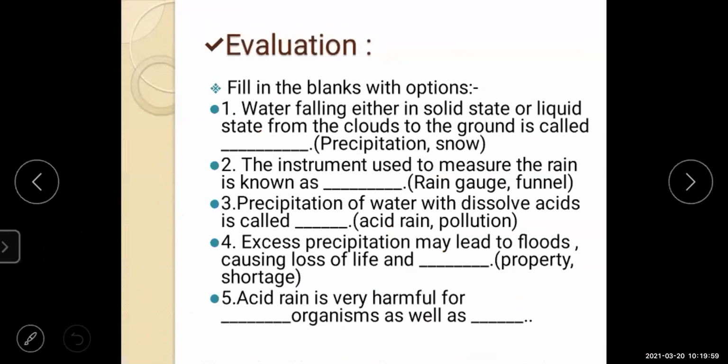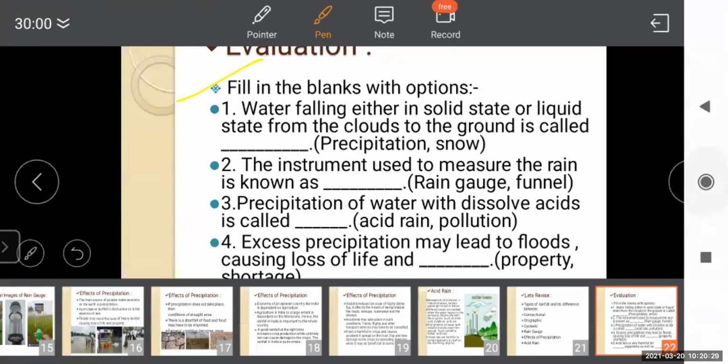Next is the evaluation part. Here we have fill in the blanks with the options they have given. You have to read it carefully and then answer. See here: water falling either in solid state or liquid state from the clouds to the ground is called as. Please read the question properly. Those who know, please raise your hand.